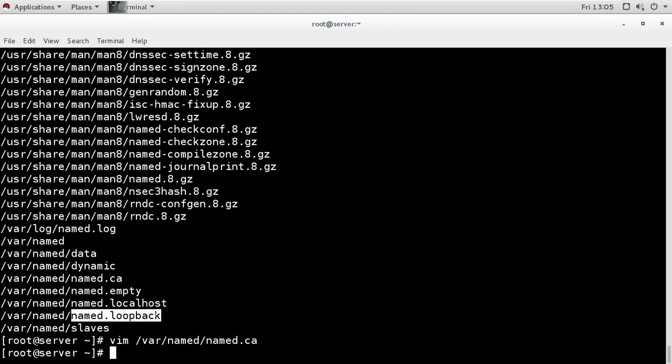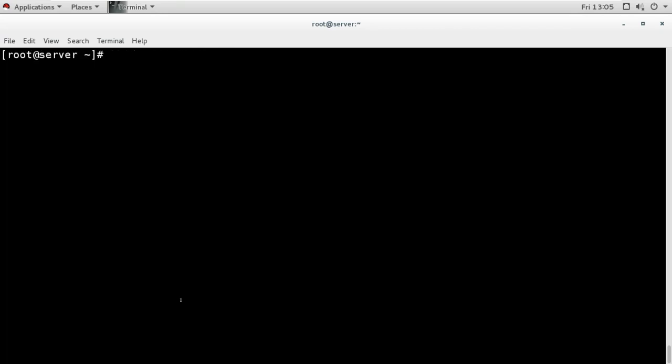So these are the default files and these are the important files we have. Now if we want to configure the server, first if we want to configure the default caching only server, then we don't have to configure anything. We just have to start the service. Then when we start the service, the server will start with the default settings.